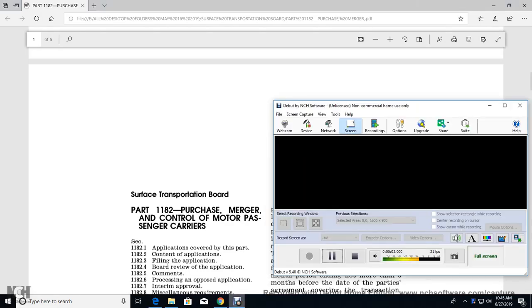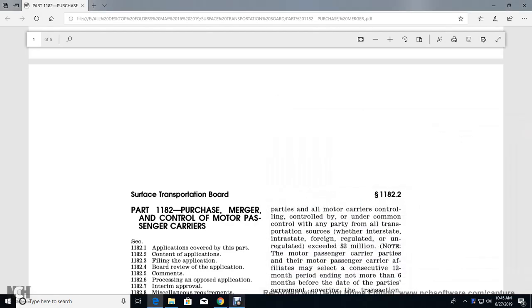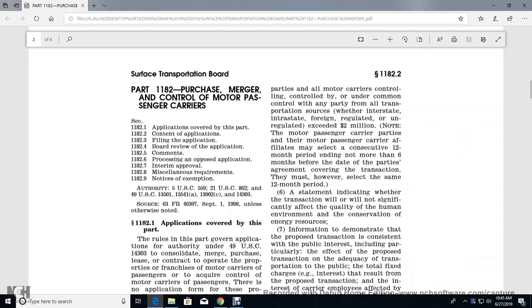All right, testing. Okay, Surface Transportation Board 1182 purchase merger control of motor passenger carriers.